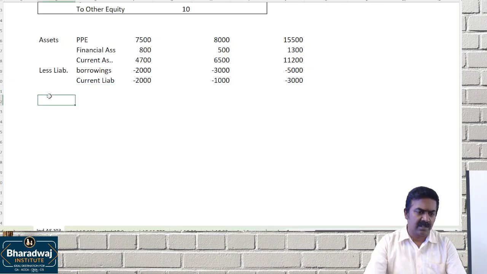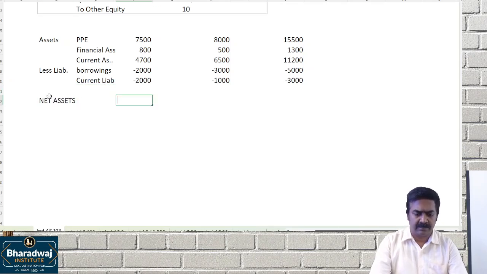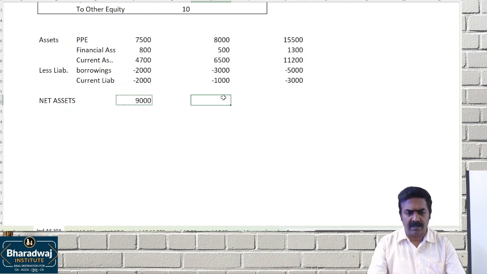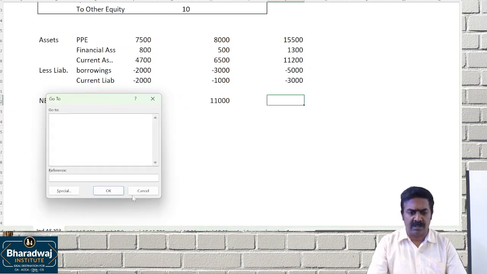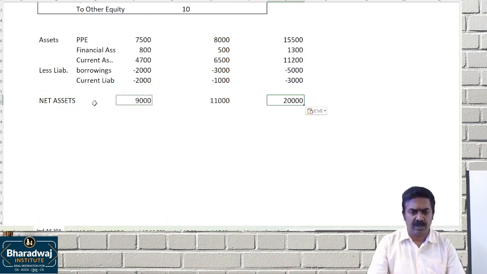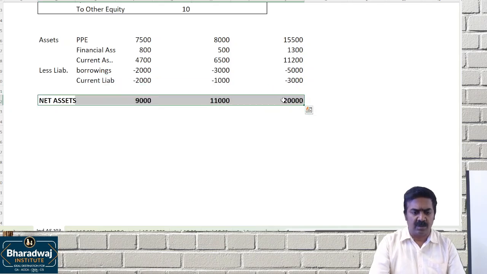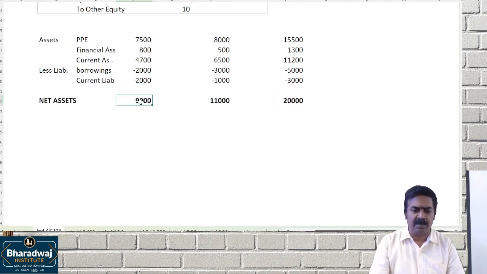So it will give us net assets of 9,000 and 11,000, total 20,000. If you look at the proportion, it is 9/20 and 11/20.